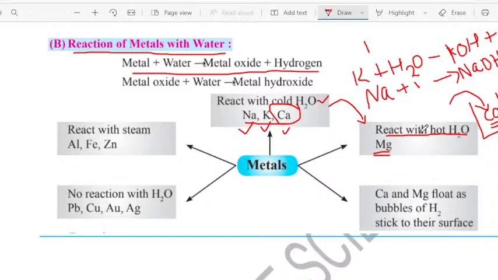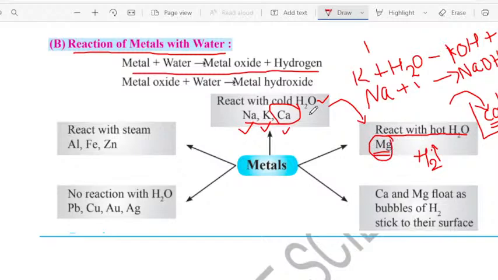And when it is reacting with the hot water, it will form respective magnesium hydroxide, and also it releases the hydrogen gas, dear students. You want to note down. It releases the hydrogen gas. And when it is releasing the hydrogen gas, this magnesium also starts floating. Again, why? Because of the bubbles of the hydrogen gas released on the surface of the magnesium.